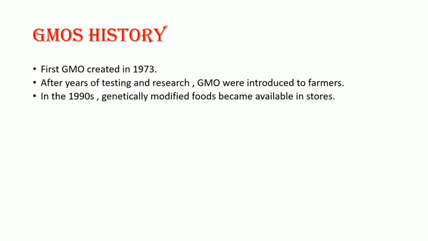First, GMO was created in 1973, and after years of testing and research in genetics and engineering, GMOs were introduced to farmers, and the pros and cons were available to the farmers. In the 1990s, genetically modified foods became available in the stores.